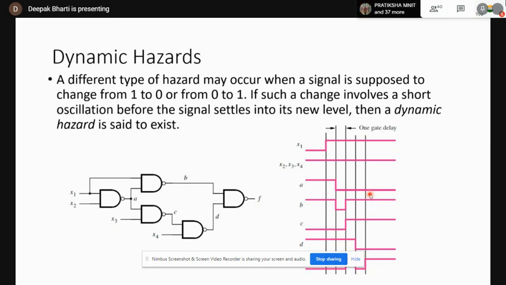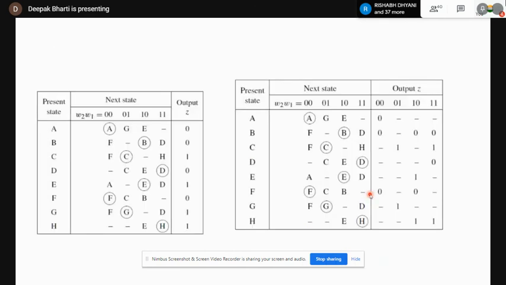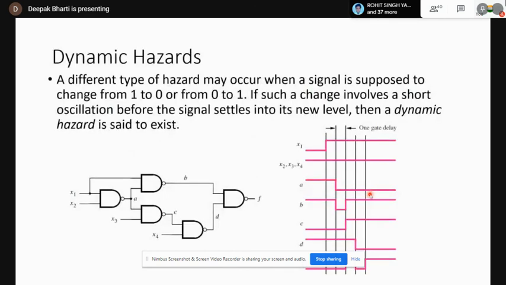So dynamic hazards are very difficult to detect just by looking at the circuit diagram or the K-map. But you can think of a dynamic hazard whenever a static hazard is present. So definitely some dynamic hazard will also be present. Okay, so that's all. With this we have finished module 4.